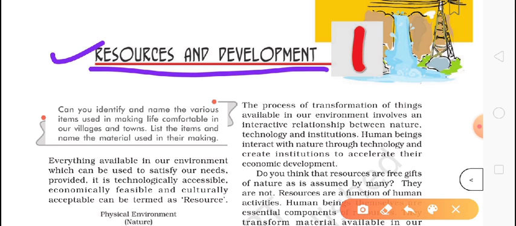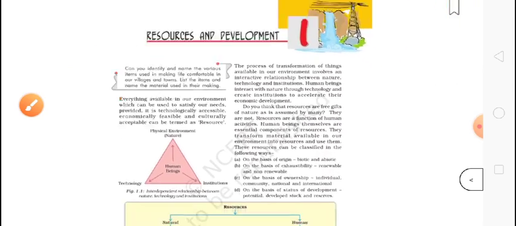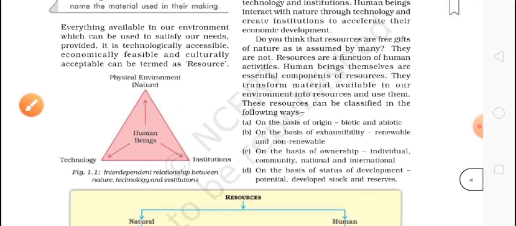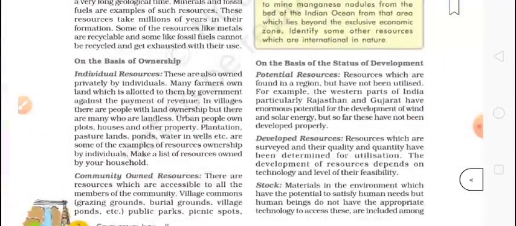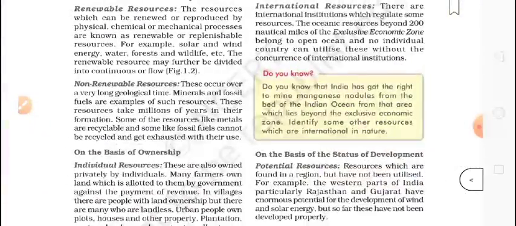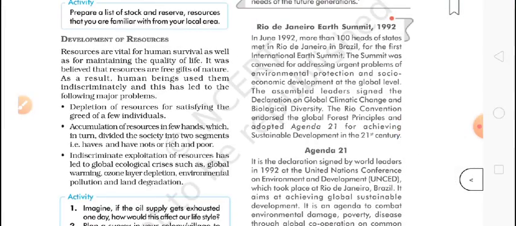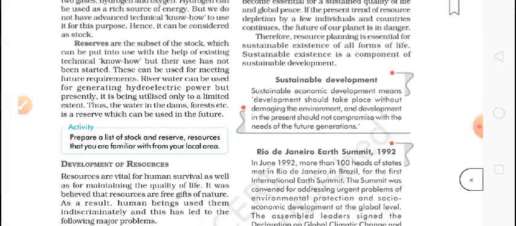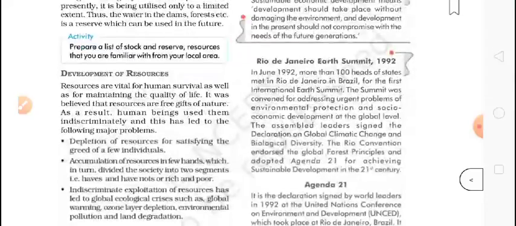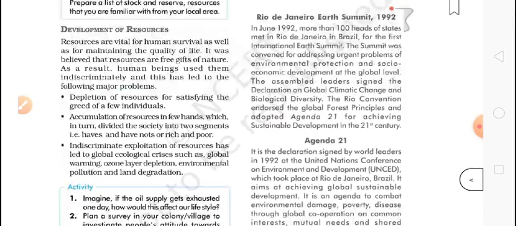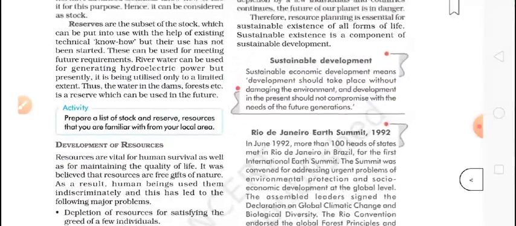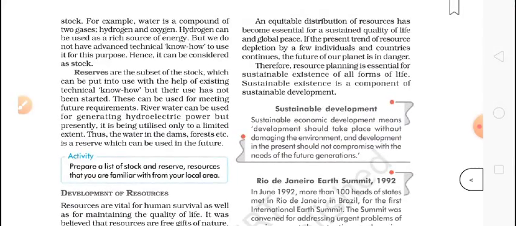Till now we studied about resources: what is the meaning of a resource, and how can we classify resources. We talked about classification on the basis of ownership, on the basis of reserve, and on the basis of status of development. Then in the other video we talked about the development of resources, how we should do this and how we are using it. Then we discussed sustainable development.